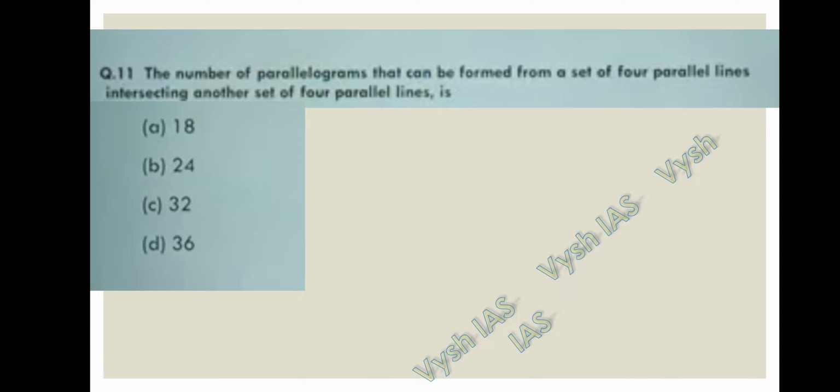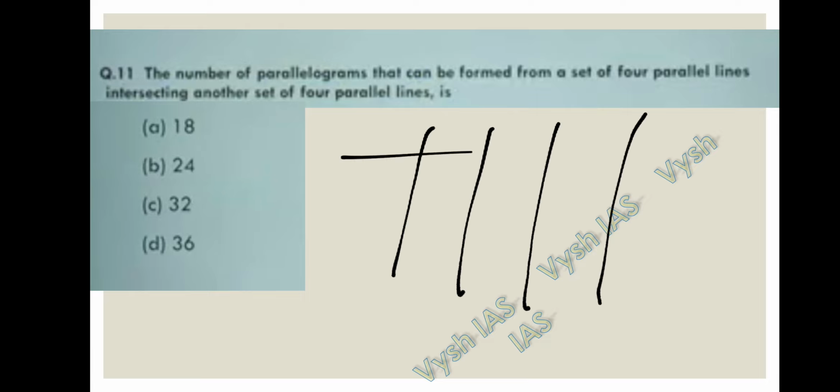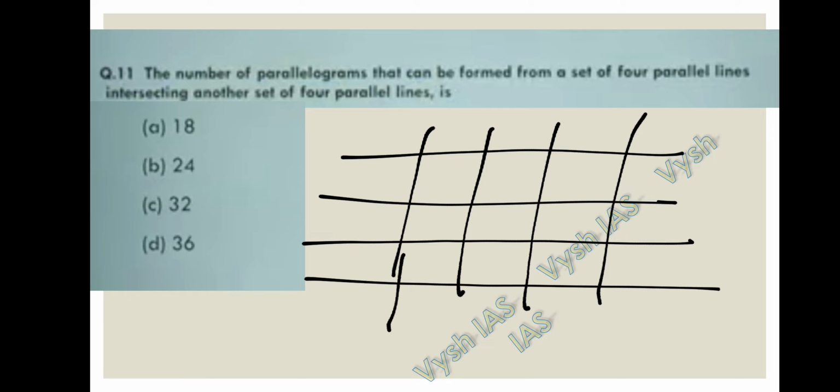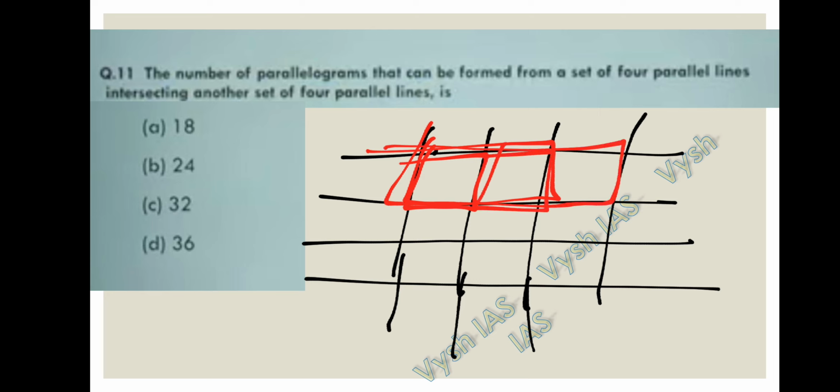Coming to question number 11, the number of parallelograms that can be formed from a set of 4 parallel lines intersecting another set of 4 parallel lines is. So they have given there are 4 parallel lines intersecting other 4 parallel lines, right? So in this if you see, let me take another color. This can form a parallelogram, and this can form a parallelogram, and this can also form a parallelogram, and separately this box, and so on. There can be a number of chances of forming the parallelogram.